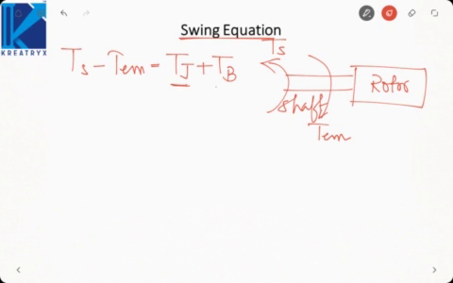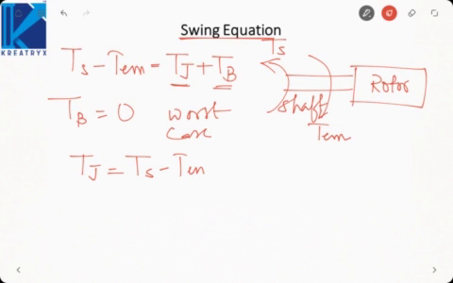Tj means inertia torque, Tb means damping. Now we will take the damping torque to be 0 for worst case analysis. Why? Because here we are talking about oscillations of the rotor, and the damping term will damp out these oscillations, which will tend to make the system more stable. So if we are doing worst case analysis, I am assuming that there is no damping present in the system, due to which we will analyze the oscillations having a constant amplitude or having the highest amplitude. Okay, so that means Tj will be shaft torque minus electromagnetic torque.